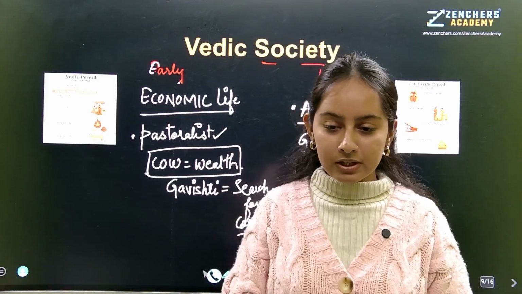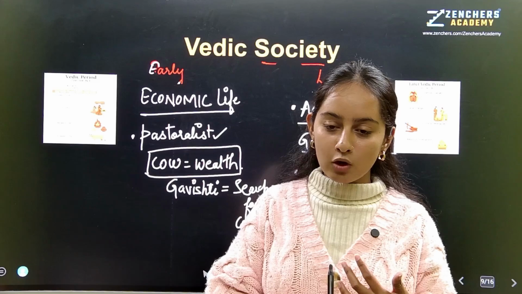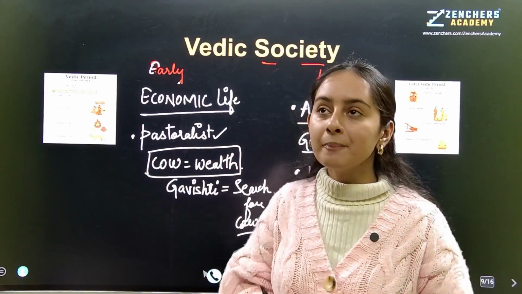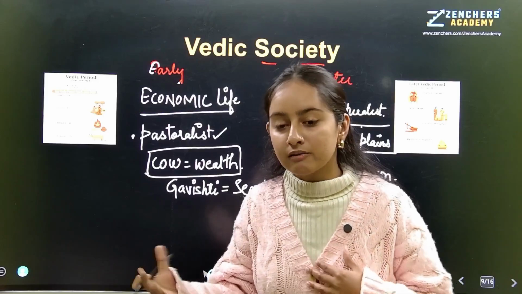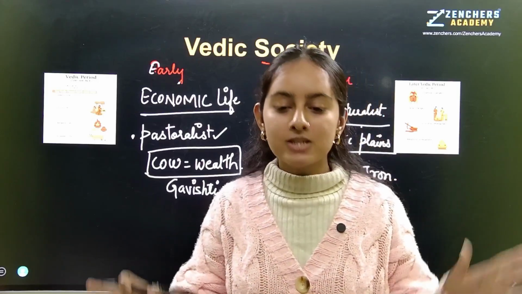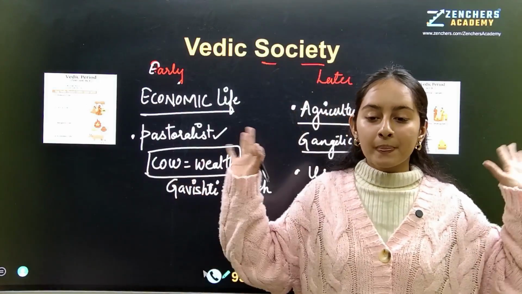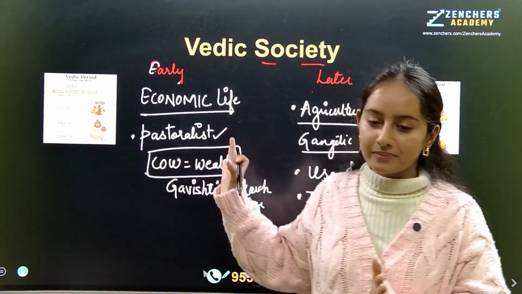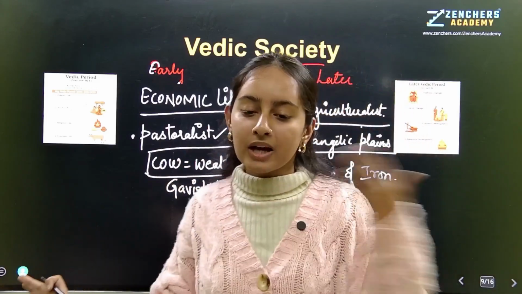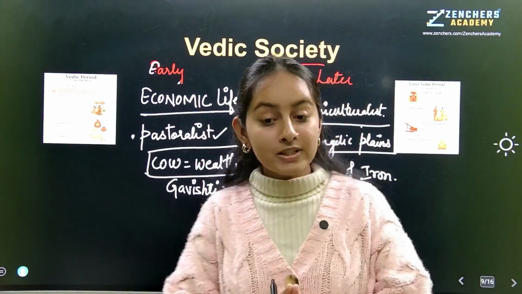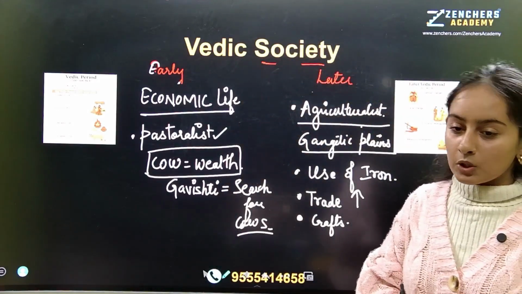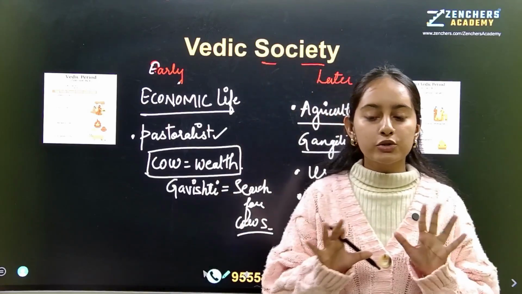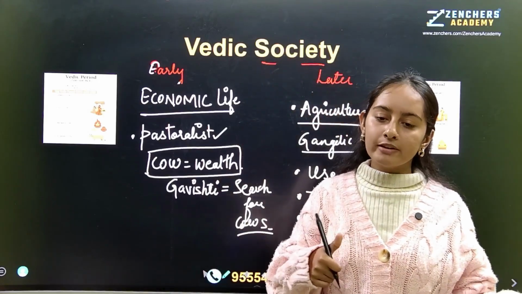I hope you understood everything, the social life of the people in the Vedic age, and the time period of Vedic age, why it is known as Vedic age, why not something else. It is clearly because most of the information that we got about Vedic society is from Vedas. Correct? We have 4 major Vedas. We will continue that in our next class. Also, we will study thoroughly about Varna system. Okay. So these 2 things we will cover in our next class. Till here, I hope you understood everything, the society and the intro of Vedic age.